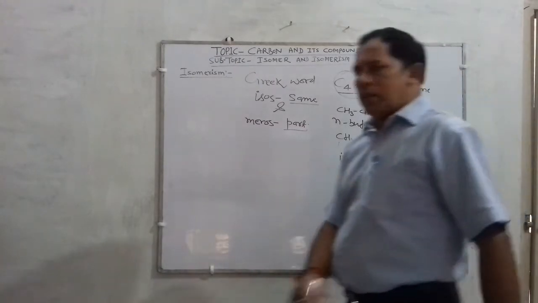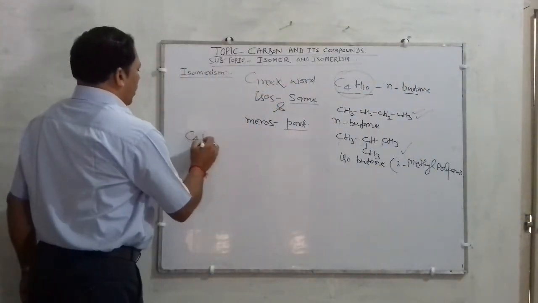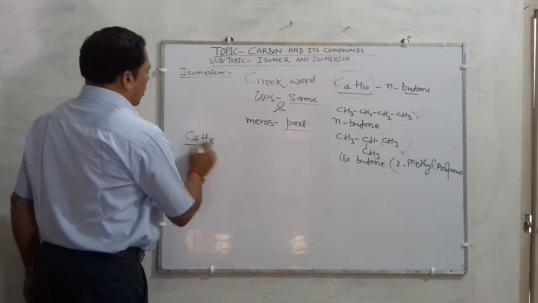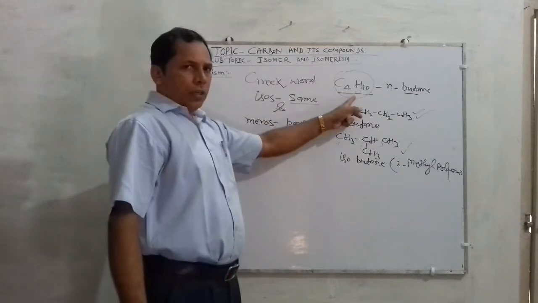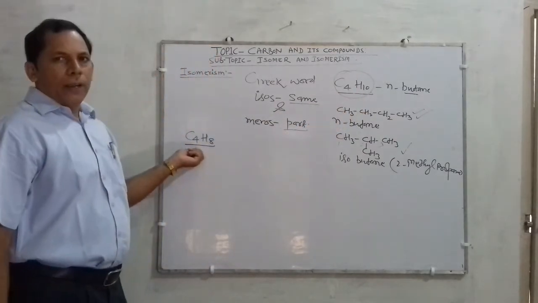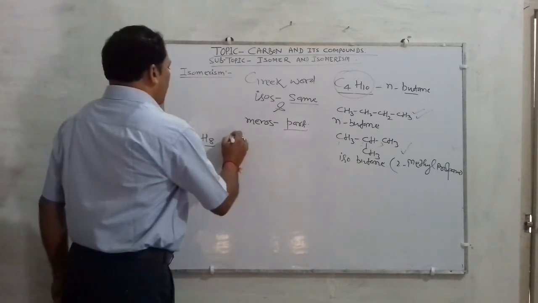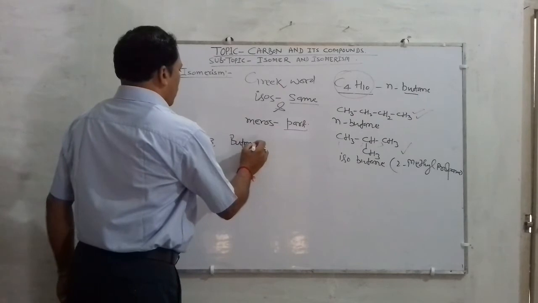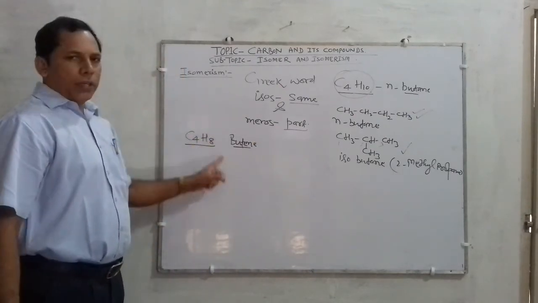I am taking just other examples. Children, you have also heard the name C4H8. This was C4H10, that is a saturated hydrocarbon, but C4H8 is unsaturated and normally called butene. But how will it show isomerism?